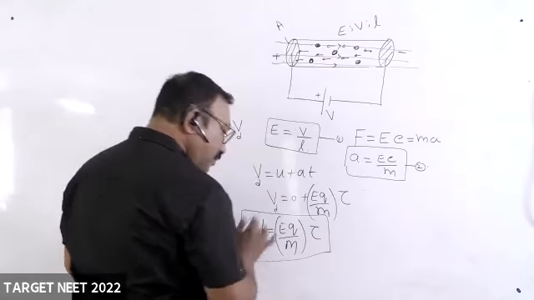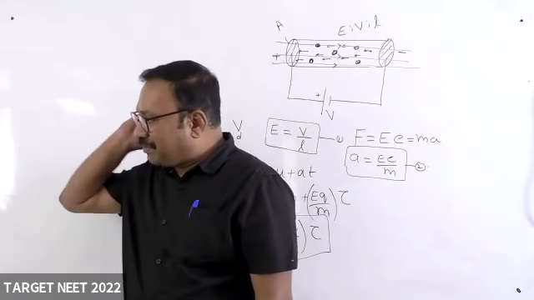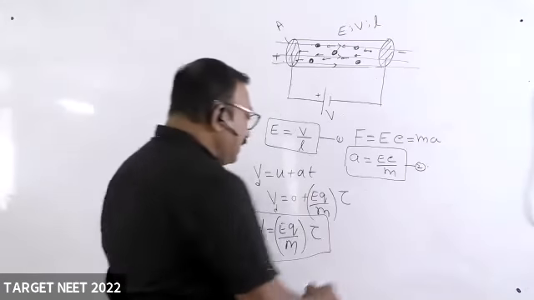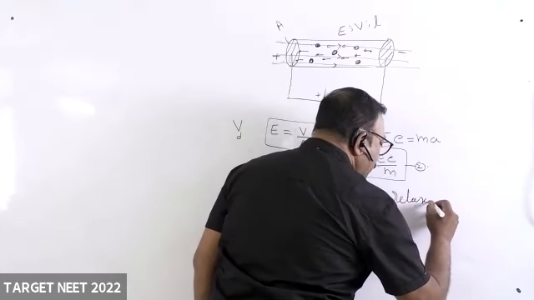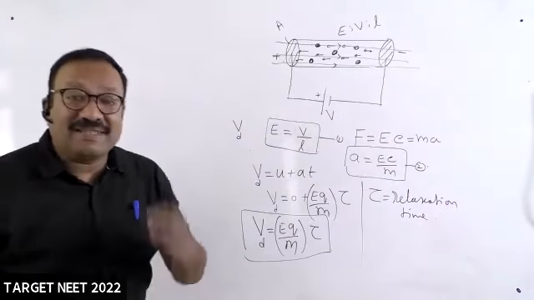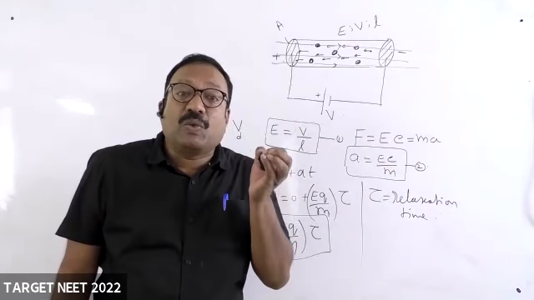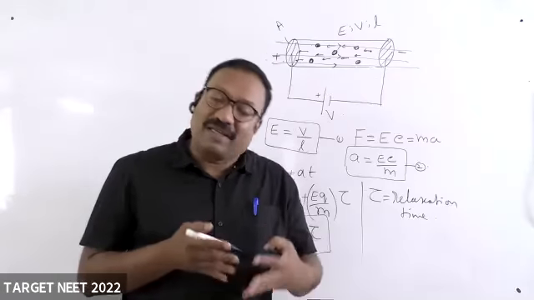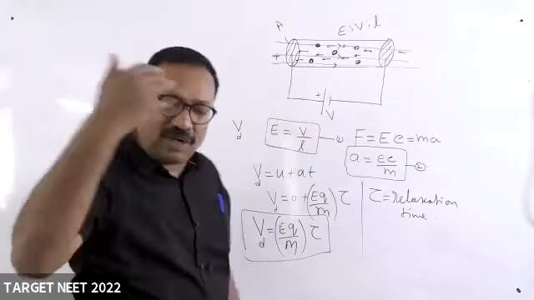What is tau? Anybody remember? You remember what tau is when you're doing the derivation? Relaxation time. Very good. It is a relaxation time. Relaxation time means what? It is the average time between two successive collisions of an electron. You may ask me where electrons collide from. Yes. When electrons are moving inside the conductor, they collide with the atoms and they collide with themselves also.